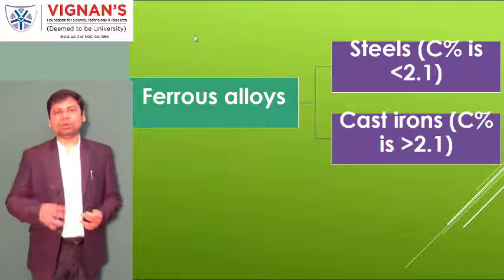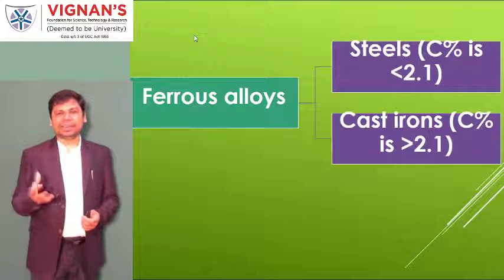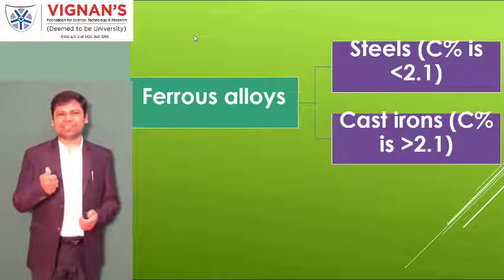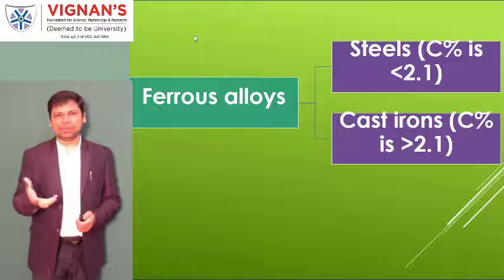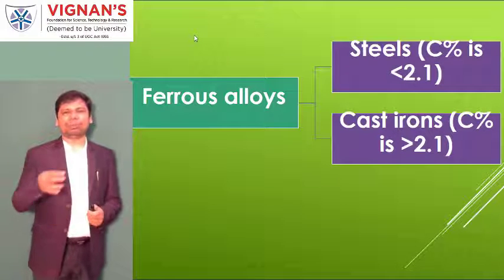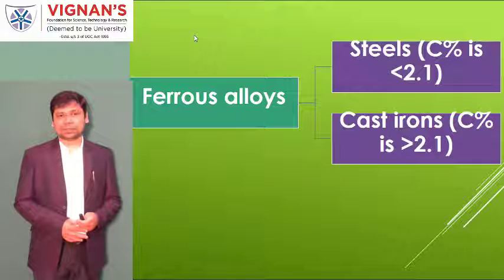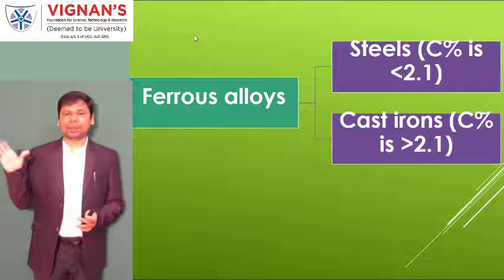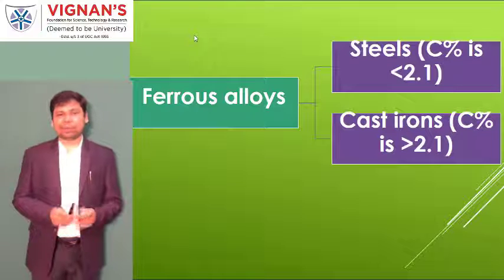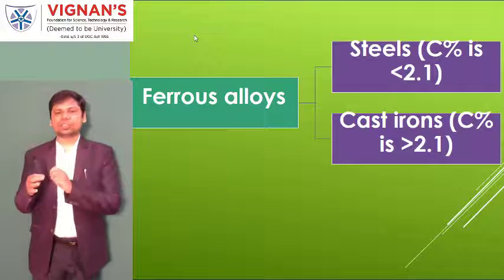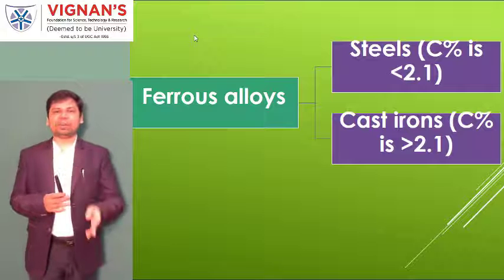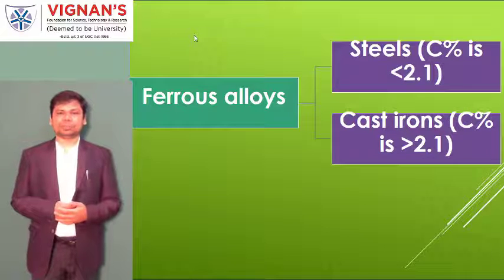Because whenever more carbon is present, the nature of the carbon, which is rugged and irregular, improves the property of brittleness. What do you mean by brittleness? Brittleness means, for example, a glass material. Whenever you apply load, the glass will suddenly break without any sign of deformation.